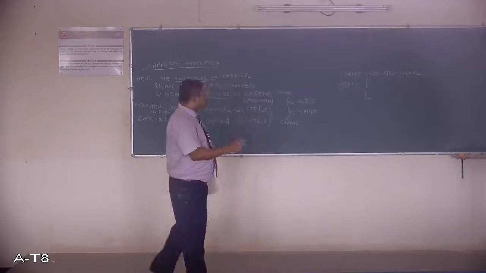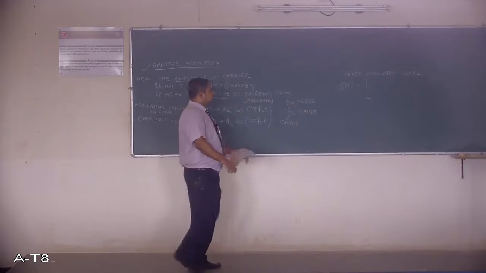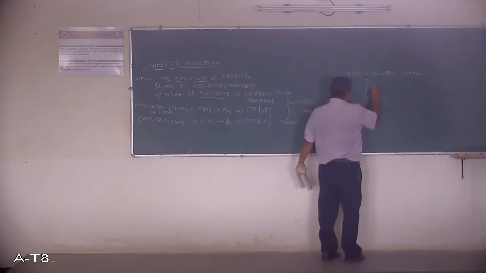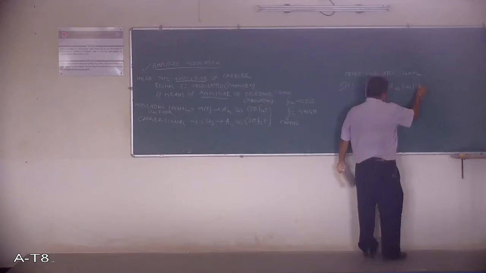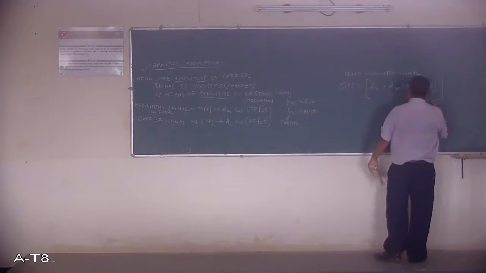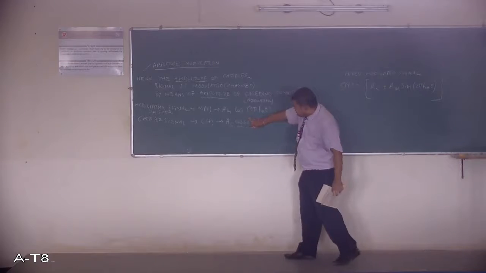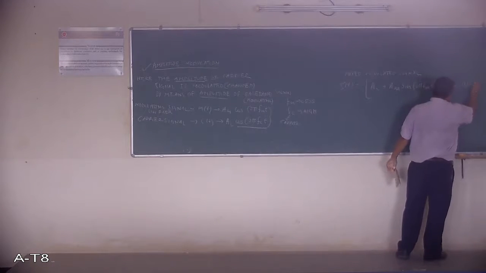The amplitude part, in this case the peak was Ac. Now this amplitude will become Ac plus Am sin(2π fm t). That's all. And this cos(ωc t) part will remain cos(2π fc t).